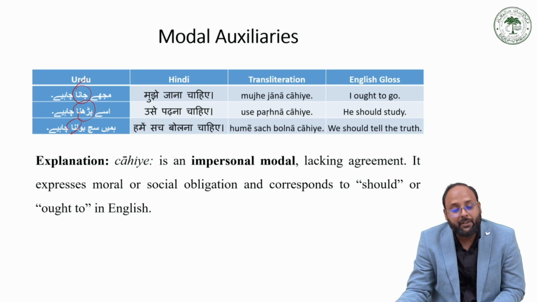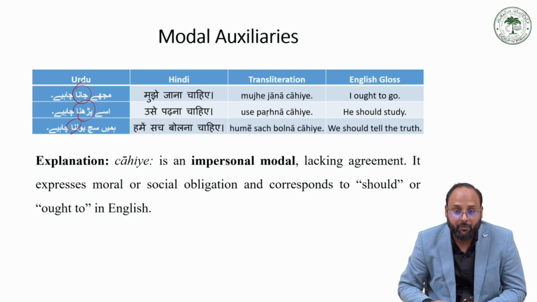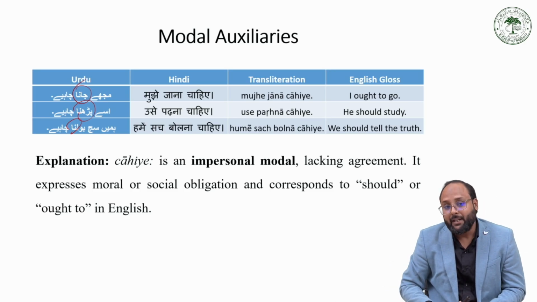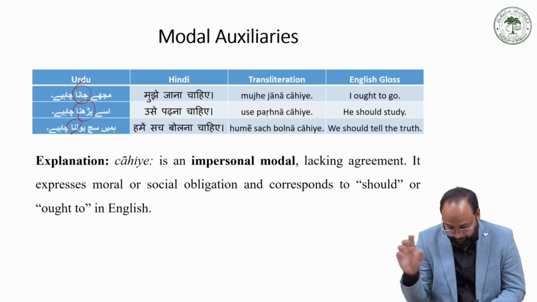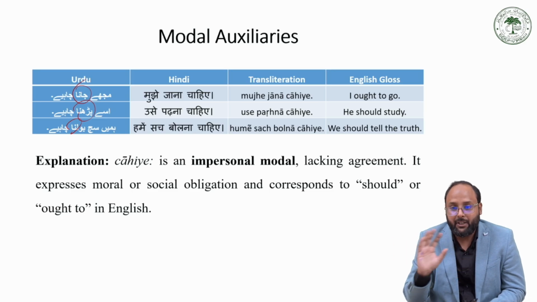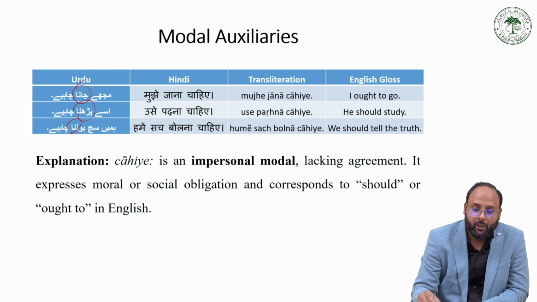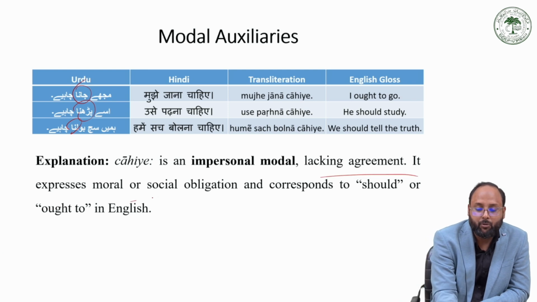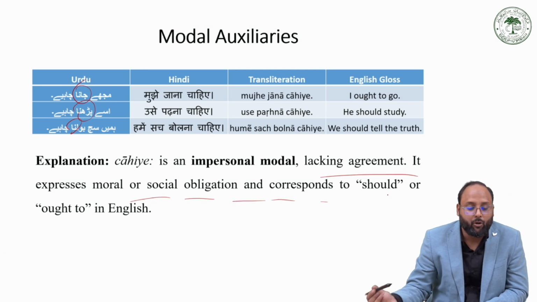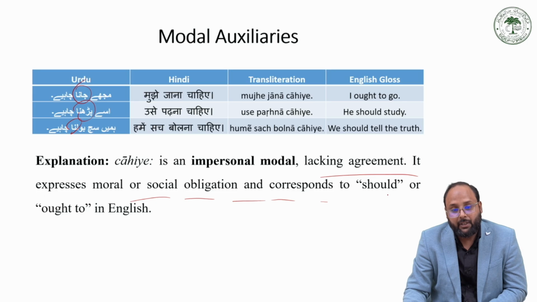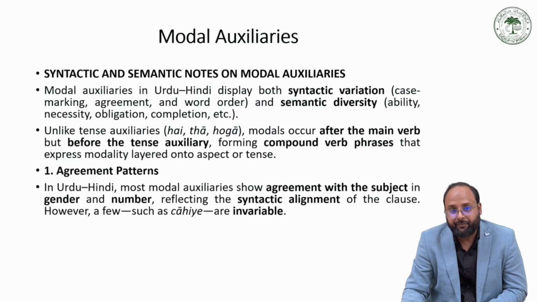So that is the infinitive verb. Then we have chahiye, which is a modal verb, and chahiye needs a dative subject, and a dative subject does not agree with the object. So it is an impersonal modal, lacking agreement. It expresses moral, social obligation, corresponding to should or ought to in English. So this kind of meaning it expresses.